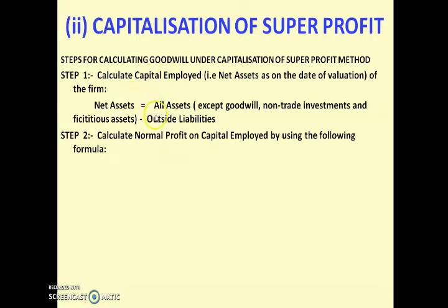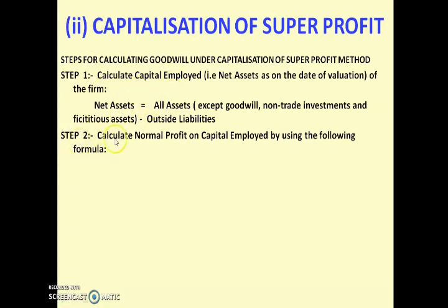Here you have to use the capital employed using the net asset approach. That is all assets, from that you subtract outside liability, so you will get net assets. The same as what we did in the previous slide. So that is your first step, calculation of capital employed. If it is not given, use this formula and find out.